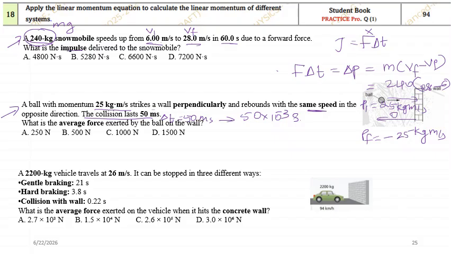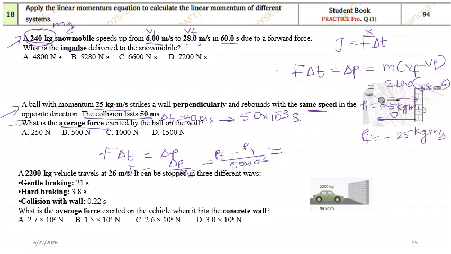Okay, now what do we need? We again need average force. What is the relation again? F into delta t must be equal to delta p. So F will be equal to delta p by delta t. So I'll write what is delta p. Delta p is p final minus p initial, divided by time, which is 50 into 10 to the power minus 3.